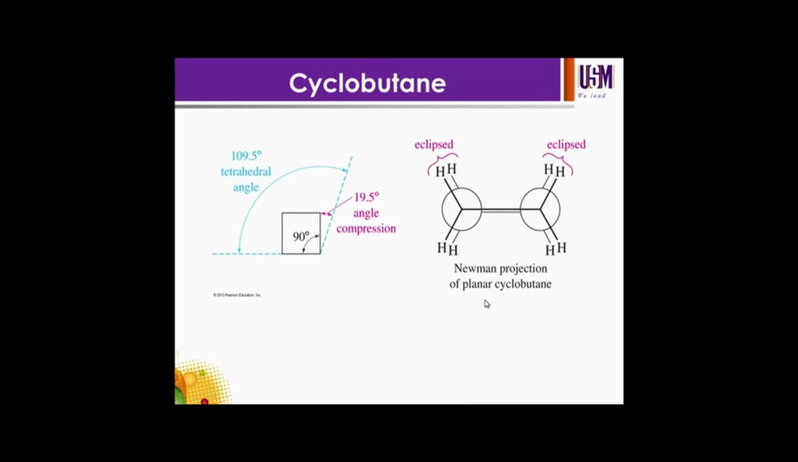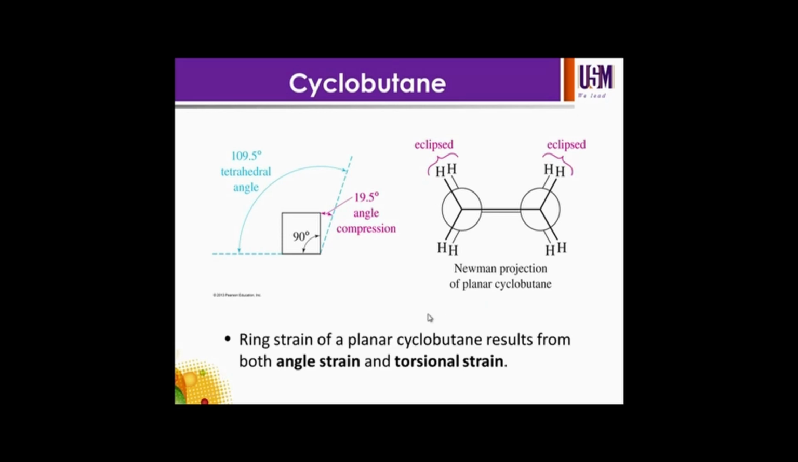Cyclobutane is a 4-membered ring. The ring strain of a planar cyclobutane results from angle strain, because the angle here is 90 degrees, so we have an angle compression of 19.5 degrees from the optimum 109.5 degrees, and also because we have an eclipse of the bonds here, C1 to C2 and C3 to C4. So angle strain and torsional strain account for the reactivity of cyclobutane.